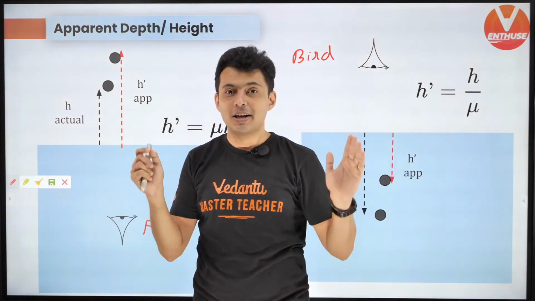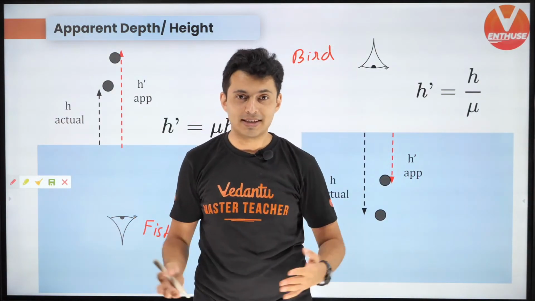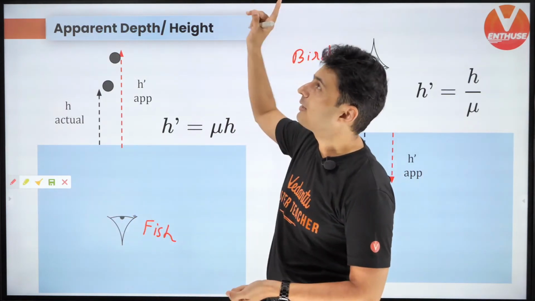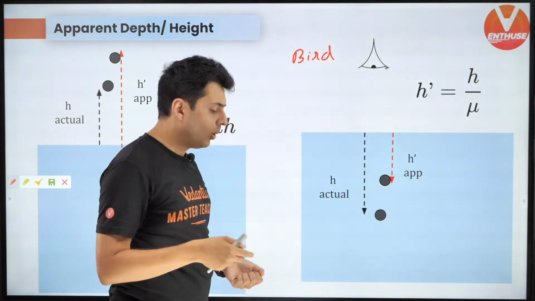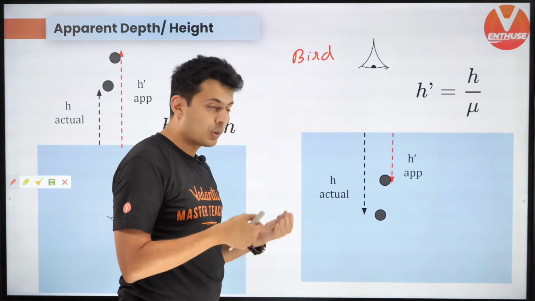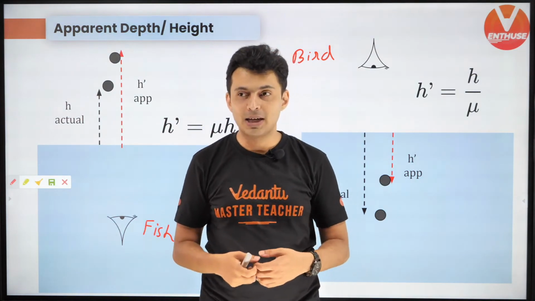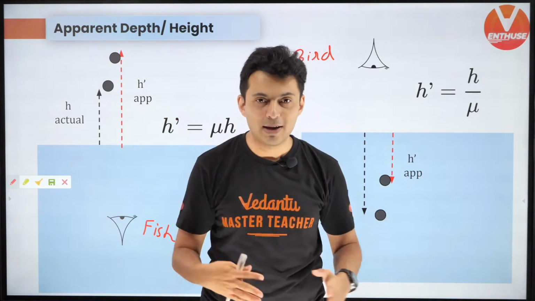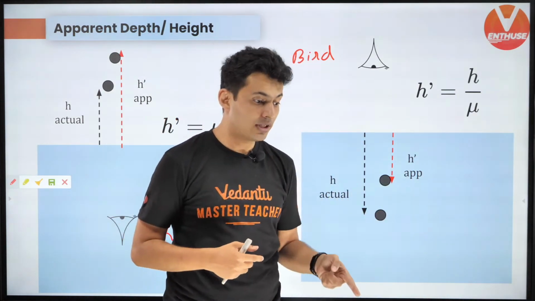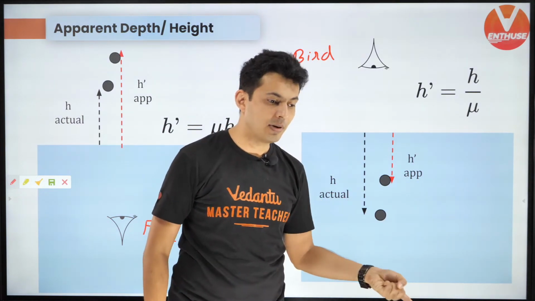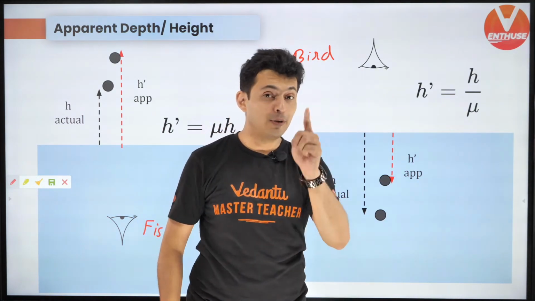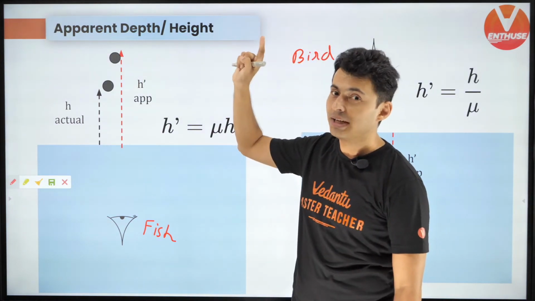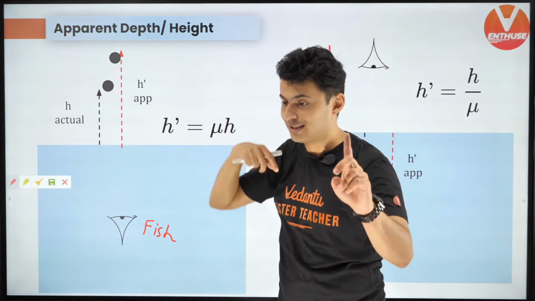So keep this in mind. In life, the fish and the bird always get fooled. If the fish is going to get caught by the bird, the fish thinks, oh, the bird is very far. And the bird thinks, oh, the fish is very close. Both might miscalculate. But they know by habit and by evolution that if I see the fish over there, actually the fish is not there, it's much deeper. So the bird recalculates. And the fish also knows by its past experiences that if the bird is there, actually it's much higher. So that's how things work.